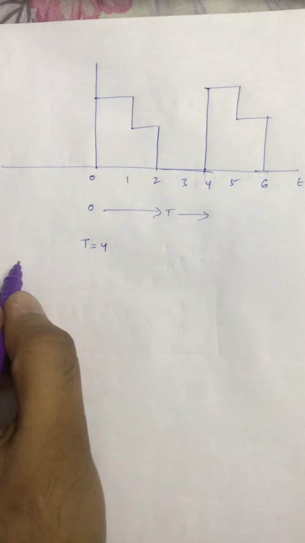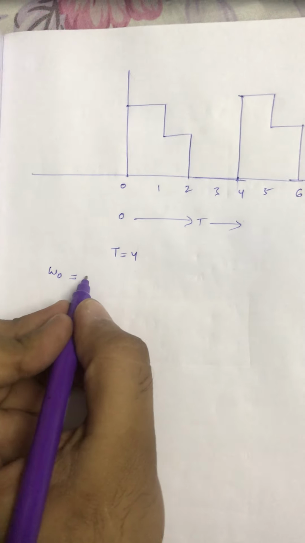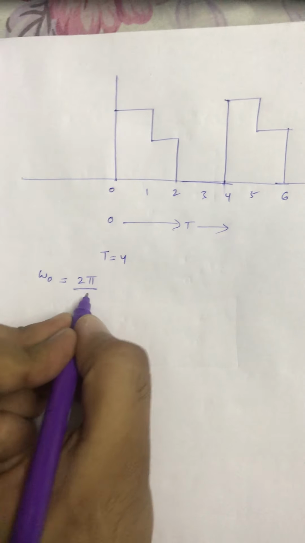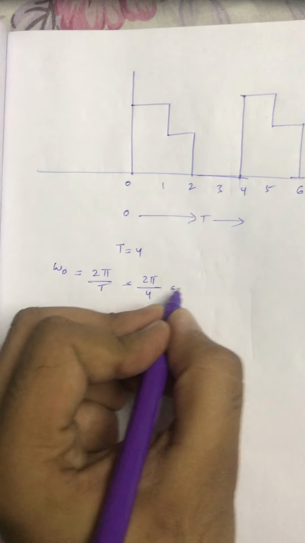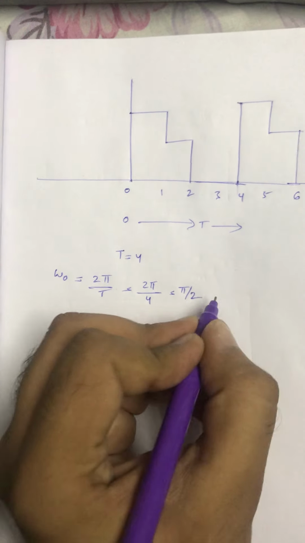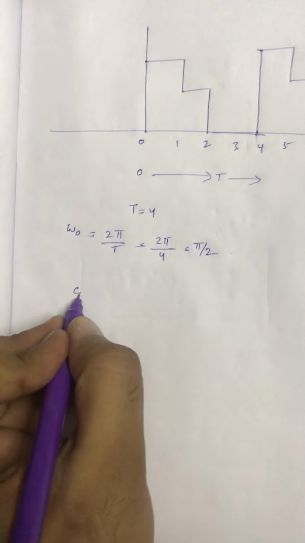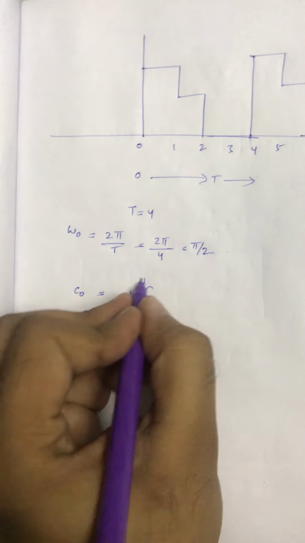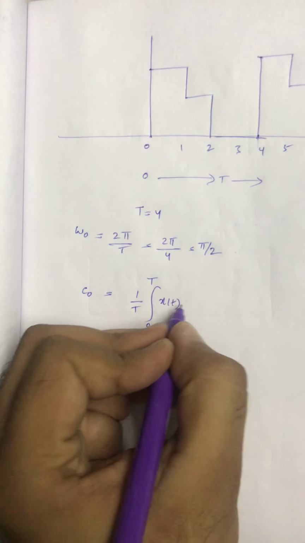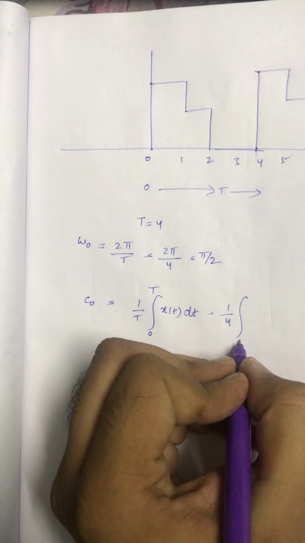Now we will find the fundamental frequency omega naught. Omega naught is nothing but 2 pi by T, which is 2 pi by 4, which is nothing but pi by 2. Okay, the first coefficient c naught is equal to 1 by T integral 0 to T x of t dt, which is 1 by 4 integral.